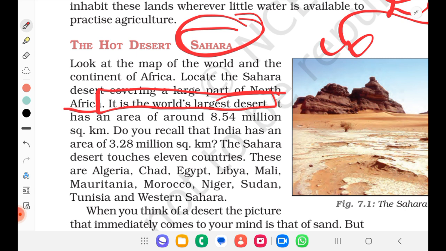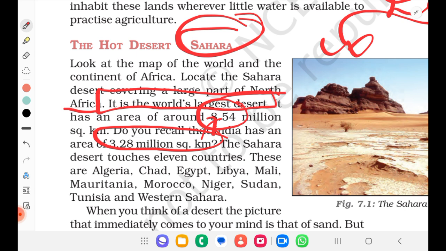It has an area of around 8.54 million square kilometers. So it is very huge. Bigger than India's, right? You can check. Do you recall that India has an area of 3.28 million square kilometers? So it is 8.54 million, whereas India is 3.28 million square kilometers.